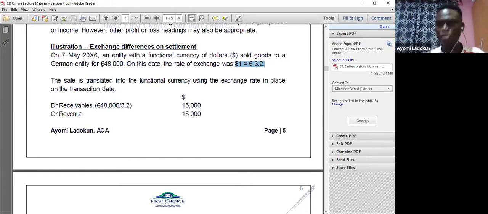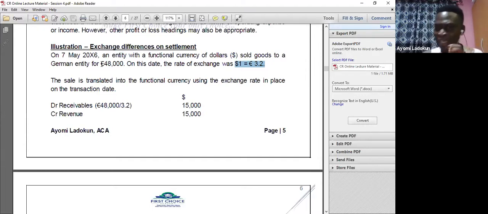Even though they have not paid, before I record that transaction as receivables, because I'm selling on credit, I have to convert it to my functional currency, which is dollars.